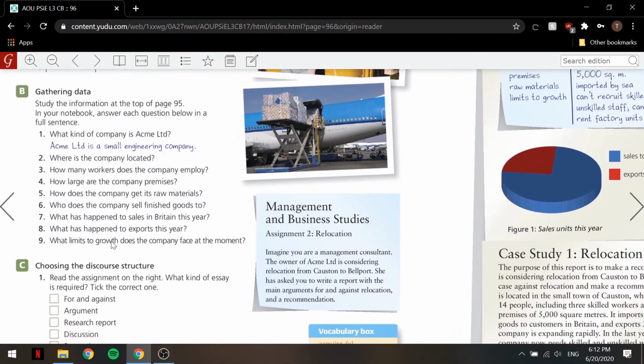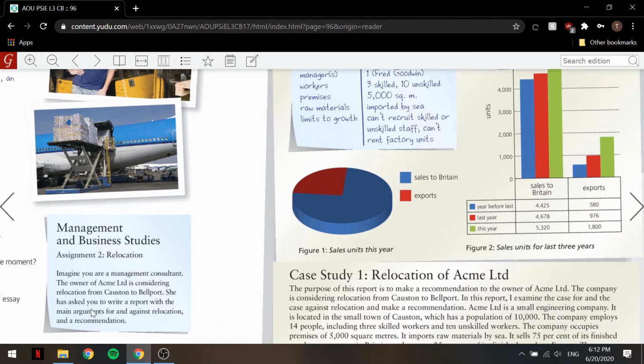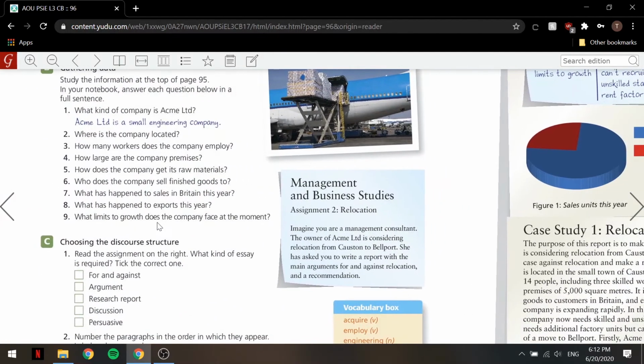Okay. 7. What has happened to sales in Britain this year? I'll say sales in Britain have increased from 4,425 units to 5,320 units in the last 3 years. Okay, let's keep going. 8. What has happened to exports this year? We'll say exports have risen from 580 units to 1,800 units.